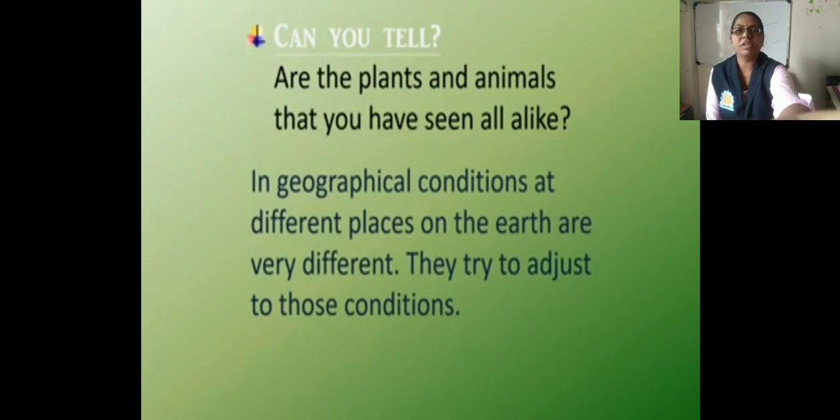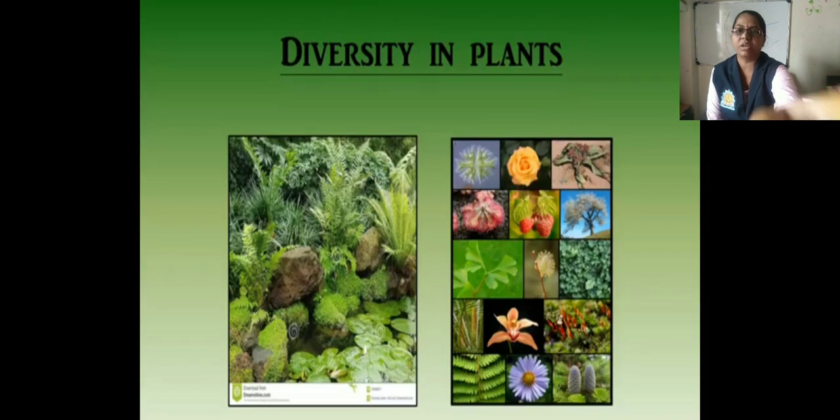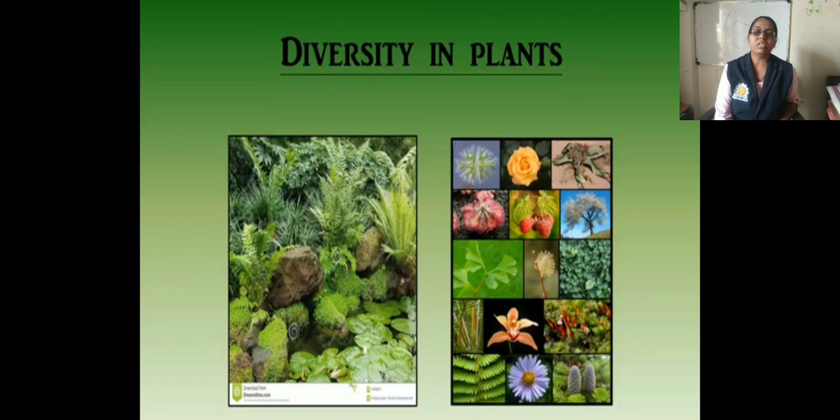Okay, let us see the diversity in plants. As we know, there is a lot of variety in the same type of plants. For example, there are different varieties of rice, wheat, jowar, etc. Then different types of roses are there, and mangoes of different flavors.